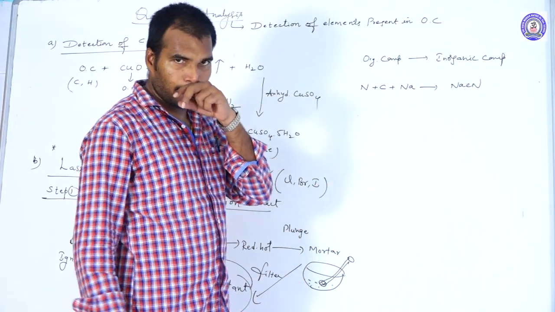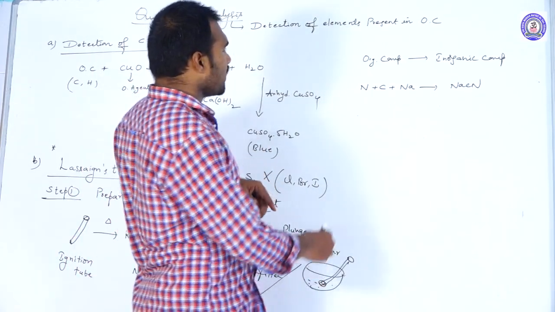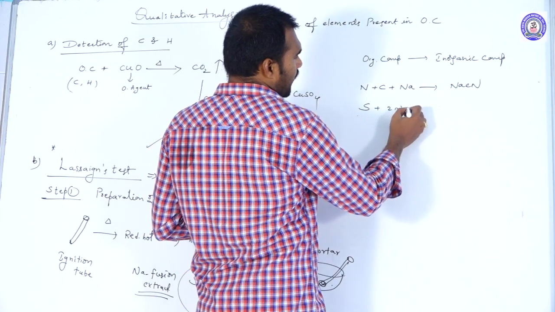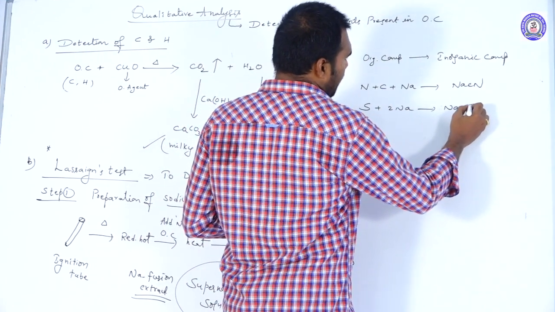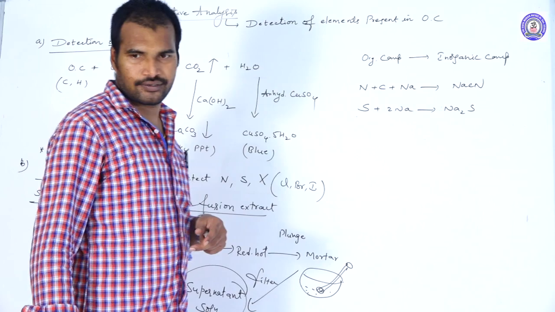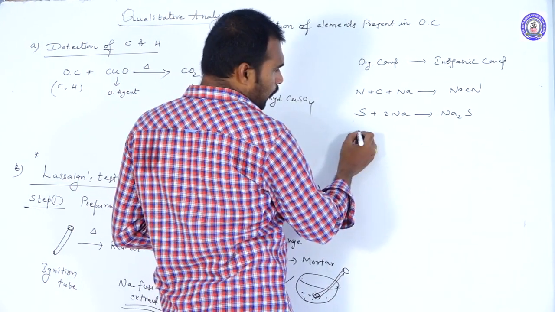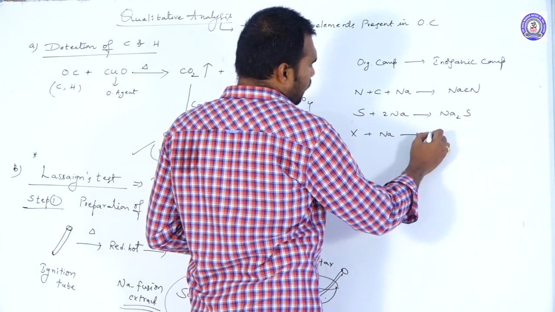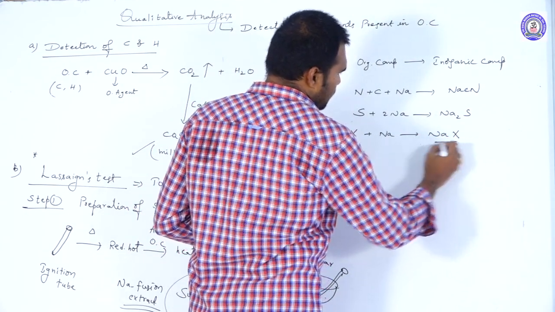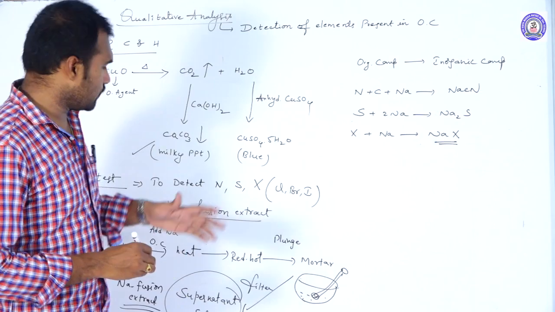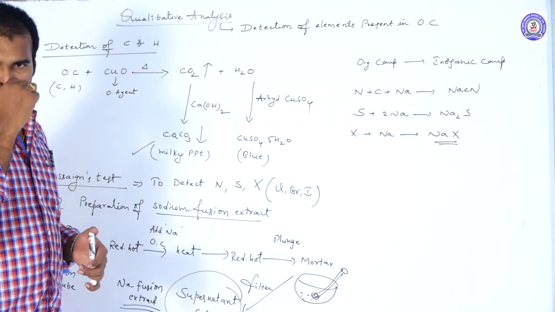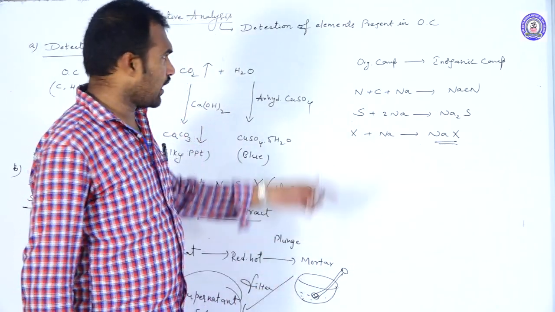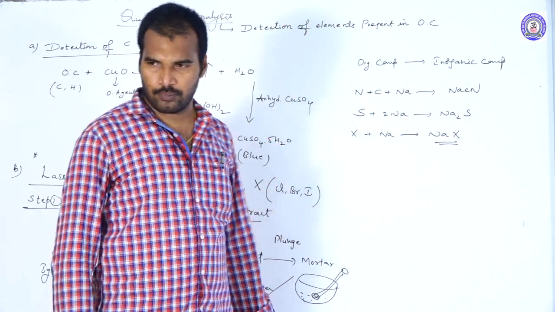It is an inorganic compound. Similarly, an organic compound having sulfur combines with sodium to form Na2S, sodium sulfide. If the organic compound has halogens, they combine with the sodium and form the corresponding halides. Because of this process, we are converting all these elements into their compound forms, meaning organic compounds into inorganic compounds.